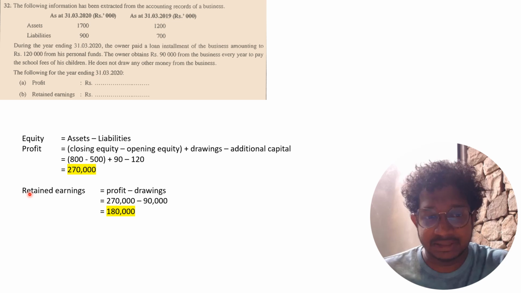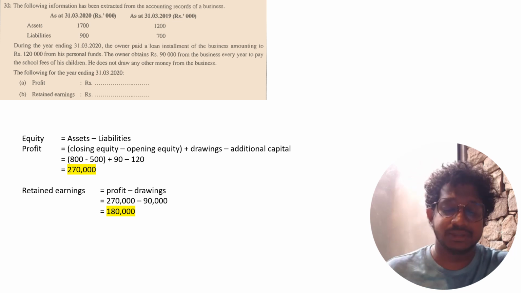And for the retained earnings, your profit is 270,000, but from that you should deduct the drawings. So your retained earnings balance is 180,000.